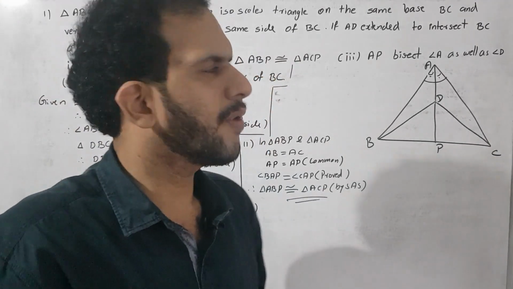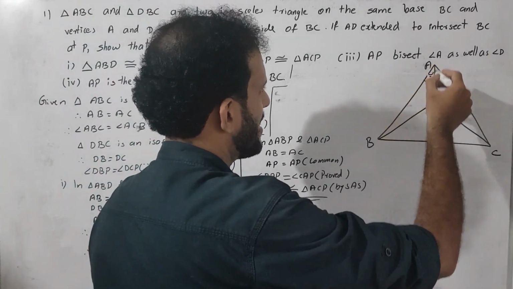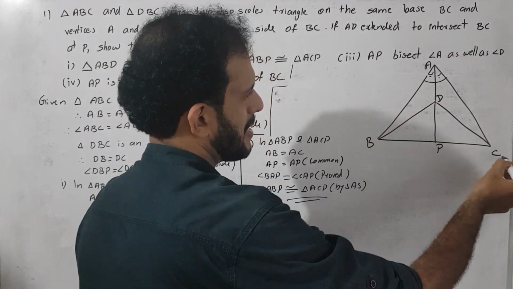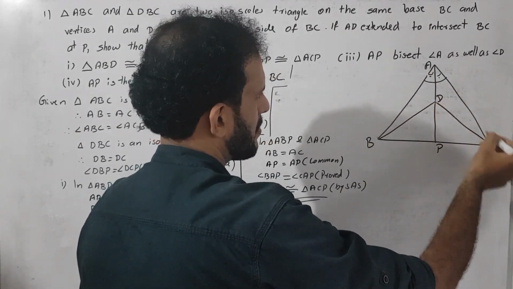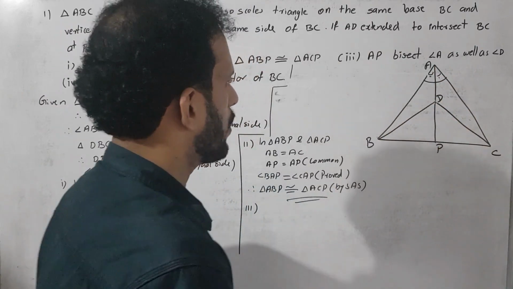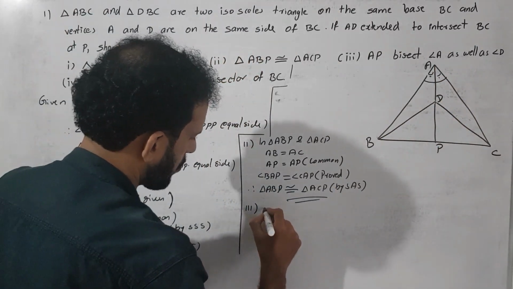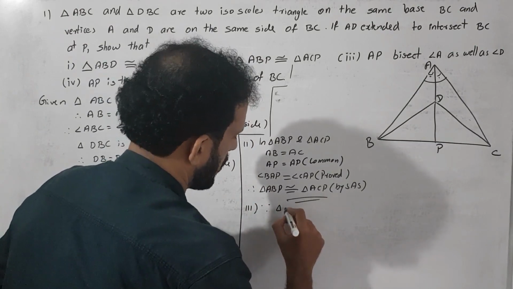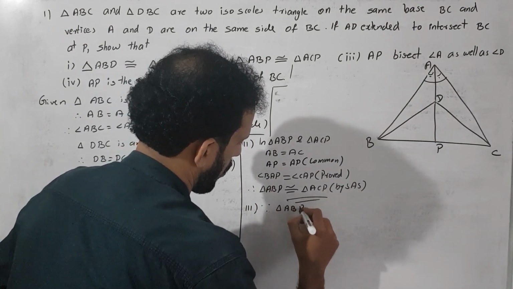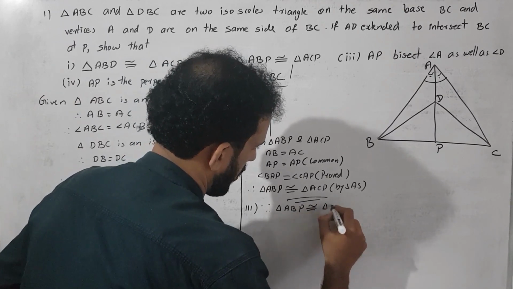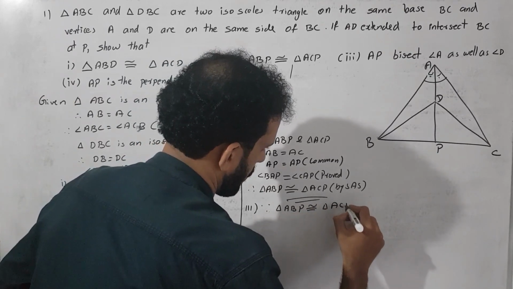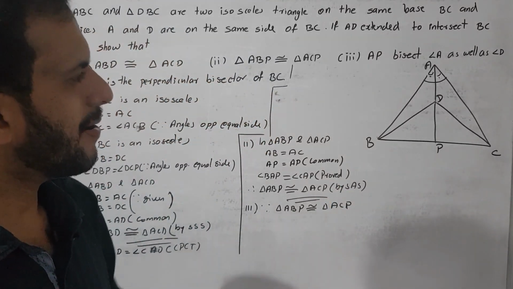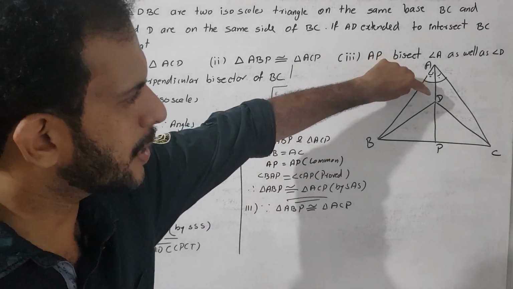Then it is very clear, BAD is the same as BAP, correct. CAD is the same as CAP. So we conclude, since triangle ABP is congruent to triangle ACP, or otherwise it is possible to say on the basis of this,